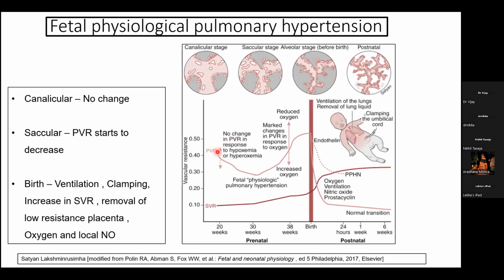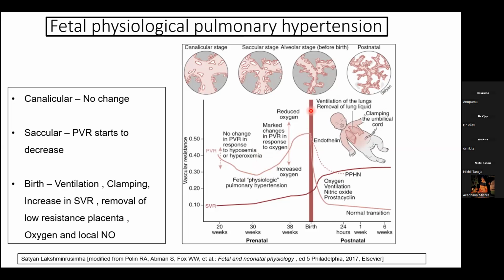This pulmonary vascular resistance initially decreases as the lung grows from canalicular to saccular stage, as the caliber of the pulmonary artery increases. While at around 30 weeks of gestation, there occurs an increase in the chemoreceptor and chemosensitivity, and the sensitivity to the partial pressure of oxygen also increases. And as we just discussed, the fetus is in a relatively hypoxic environment. So this is sensed by the pulmonary vasculature, and the pulmonary vasculature again starts to contract, and there occurs an increase in the pulmonary vascular resistance after 30 weeks gestation to 38 weeks gestation.